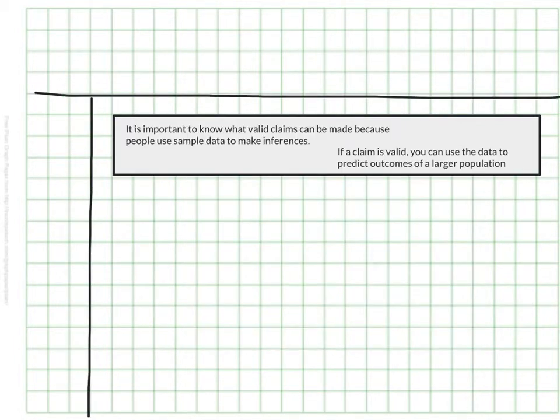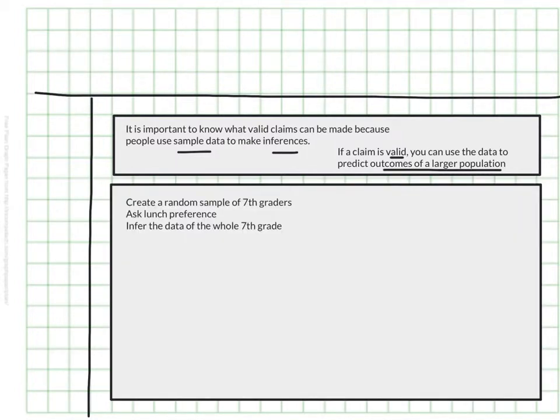So why is it important that we double check that people's claims are valid? Well, because people use these valid claims from sample data to make inferences, and if the claim is valid, you can kind of predict information about a larger population. So for example, if we properly select a random group of 7th graders, let's say maybe there's 25 7th graders, just a small group here, and we ask them what they want to have at lunch next week, and we get some results, the cafeteria staff could use that to infer how many of each lunch to prepare for the whole population.